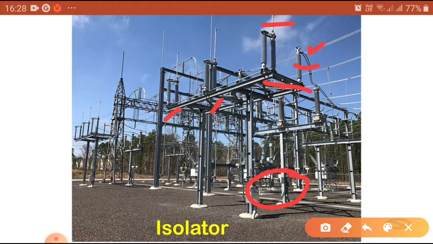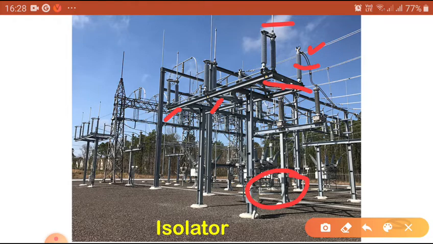Isolators are applied to provide safety during the service and maintenance of power systems in the power grid and in our transmission lines. These are the few salient points you have to remember regarding isolators.